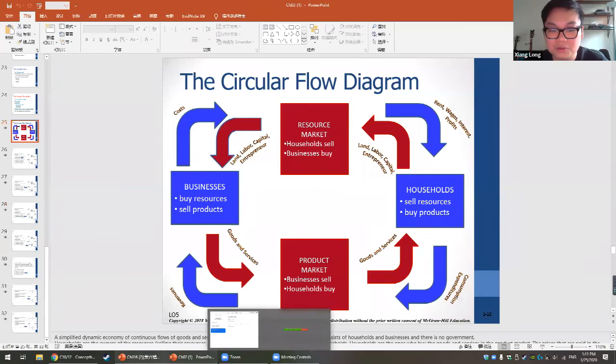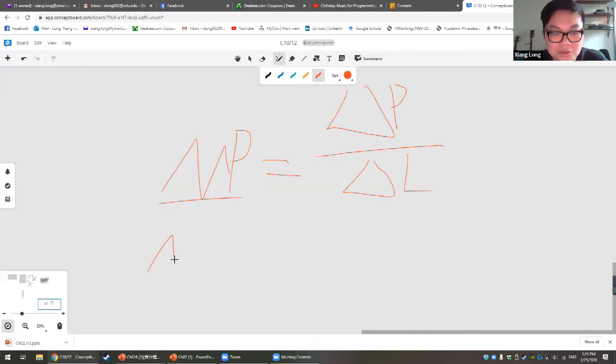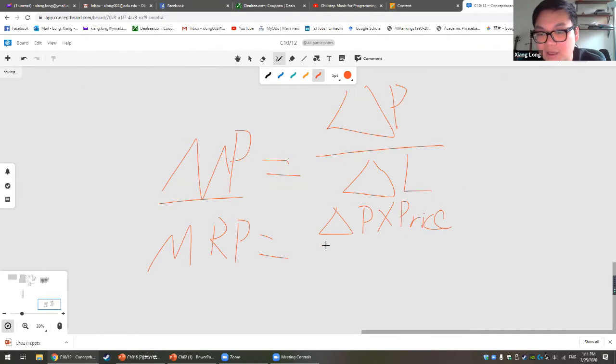So how are we going to do that? The marginal revenue product is actually very, very easy to calculate. We use the change of the product multiplied by the price, and divide by the change of labor.